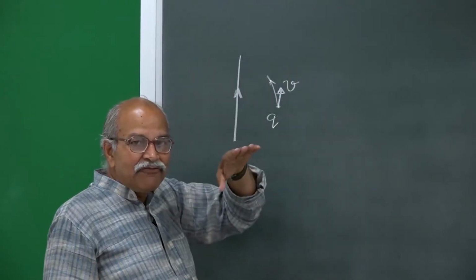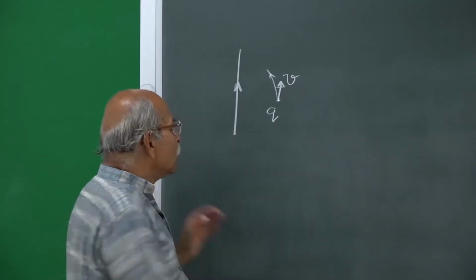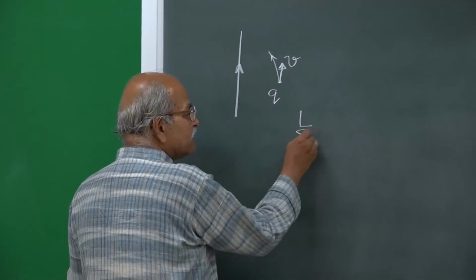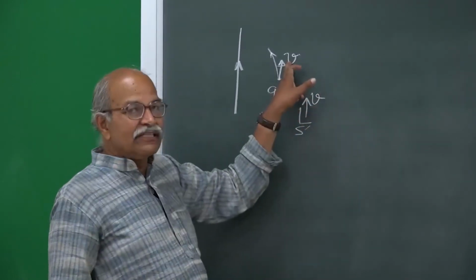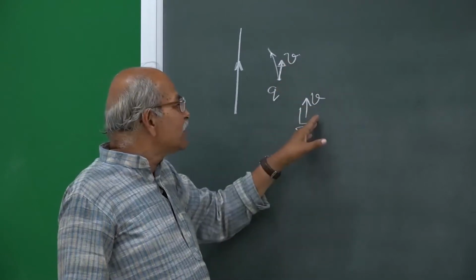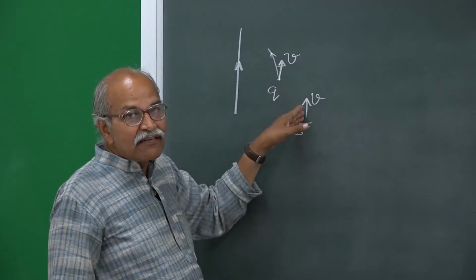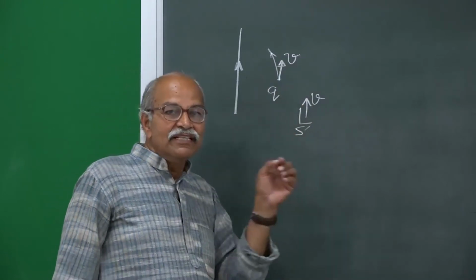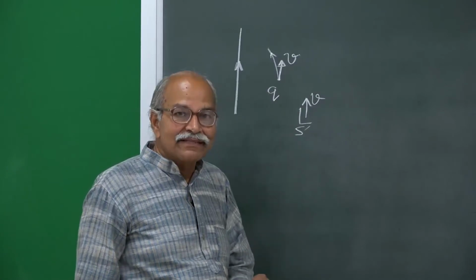But then if I go to another frame which is also moving, suppose I have a frame moving in this direction with the same velocity v. In that frame this charge is at rest, and a magnetic field does not exert any force on a charged particle at rest.